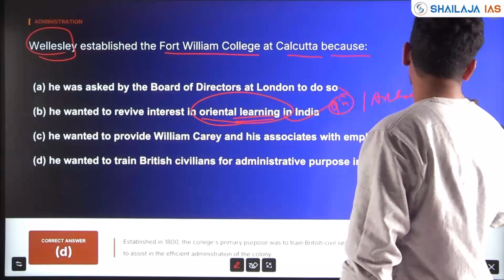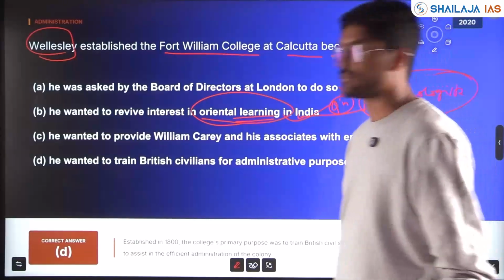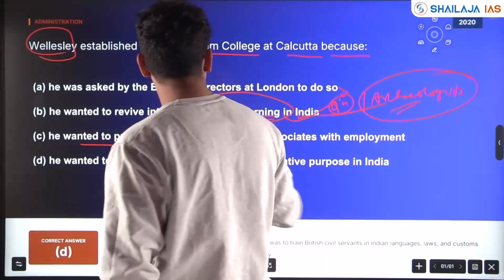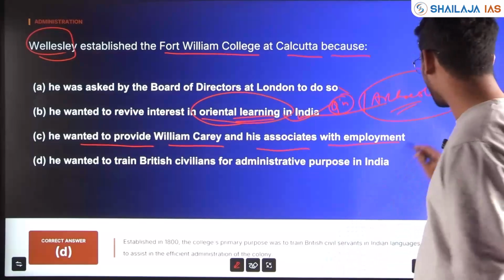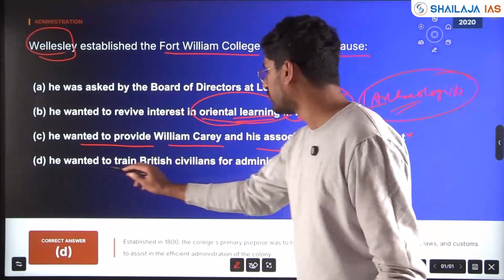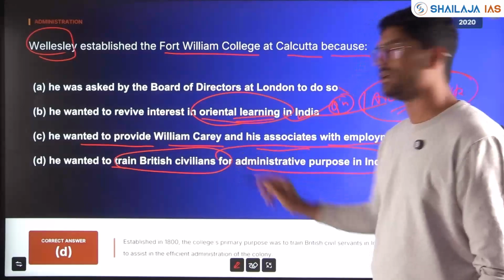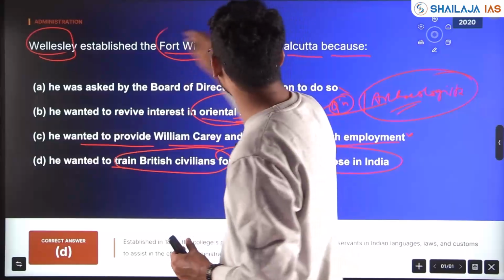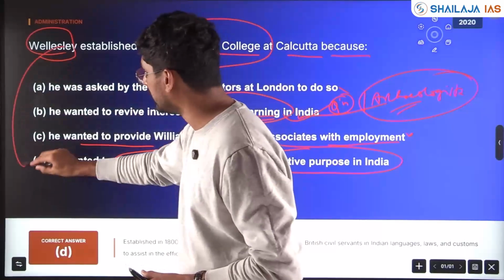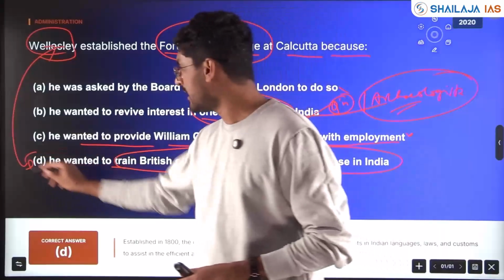In 2023, an archaeologist question came from this option. He wanted to provide William Carey and his associates with employment. Again, very vague. He wanted to train British civilians for administrative purposes in India. British administration is linked with Fort William College. If you're able to link the theme that UPSC repeats and asks, you'll be able to get the answer.